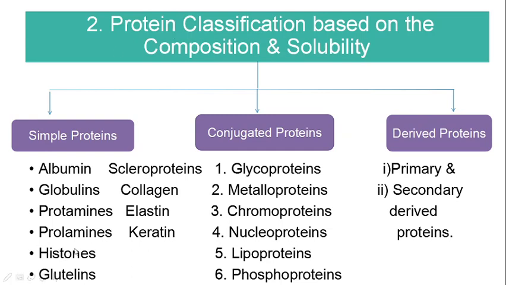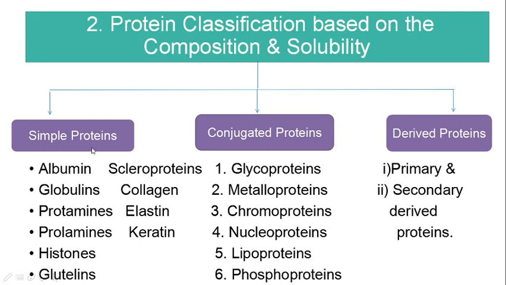Then prolamins. These are soluble in 70 to 80% alcohol but insoluble in water, and also in absolute alcohol. So they are soluble only in ethanol. These prolamins are rich in proline but deficient in lysine. Prolamins are plant proteins mainly present in cereals. Gliadin from wheat, zein from maize, hordein from barley, secalin from rye, and avenin from oats are examples of prolamins.